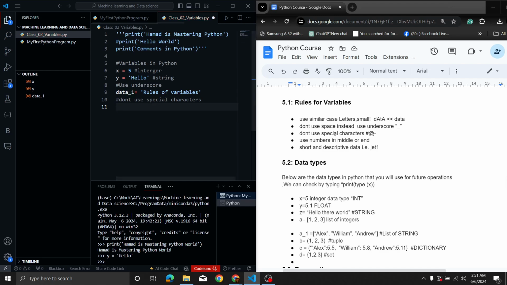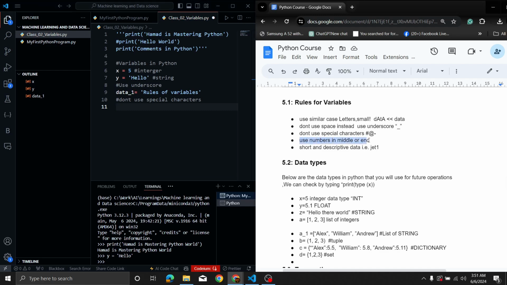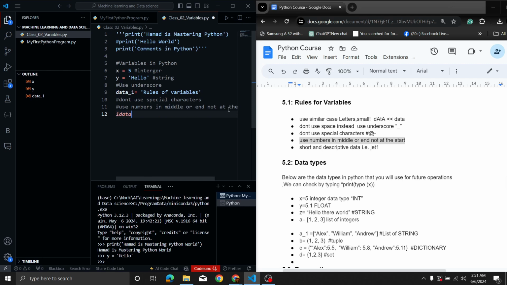The next one is use numbers in the middle or at the end, not at the start. So if I type like this, it's again going to cause a problem. So make sure to not use a number at the start. But if I use the number at the end, it is allowing me to use it.